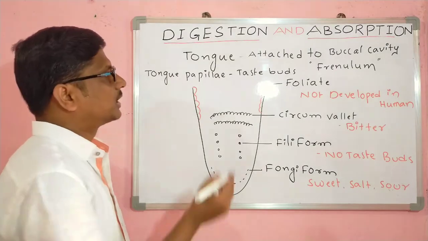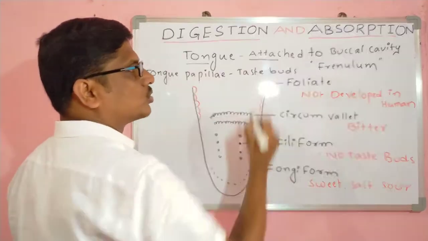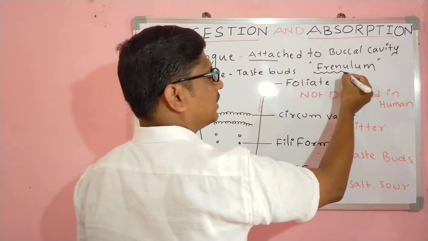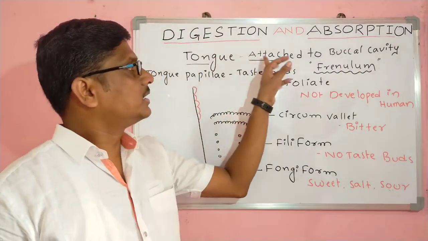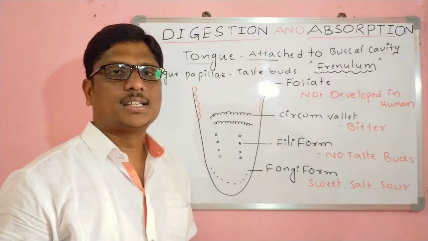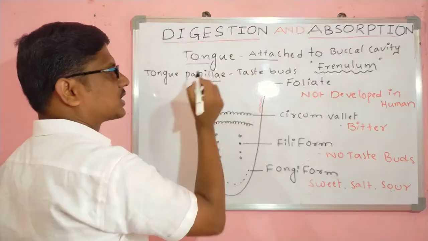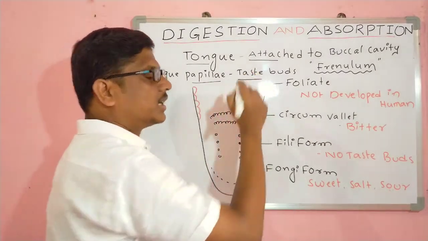In the same buccal cavity, we have the structure of the tongue. The tongue is attached to the buccal cavity by a specific structure that is called a frenulum. This is a previous NEET question. Okay, and see, this tongue has specific structures called papillae. These papillae contain the taste buds.